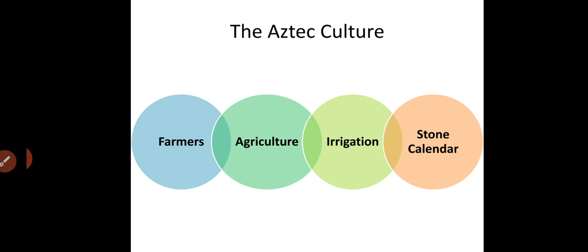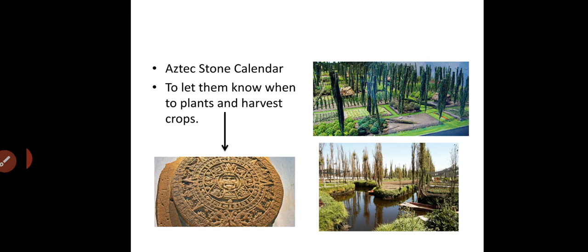They used this stone calendar to let them know when to plant and harvest or collect crops. As you see, here in the picture to the left, this is the Aztec stone calendar.